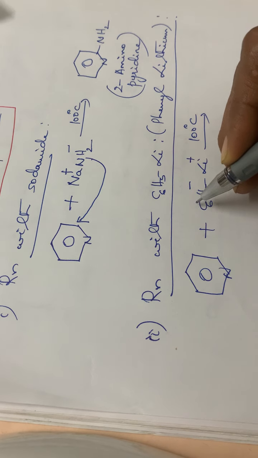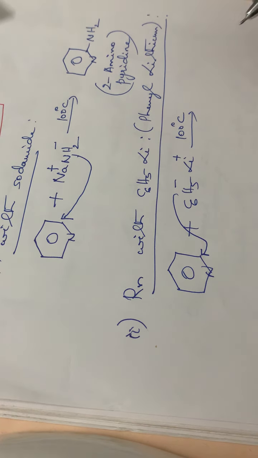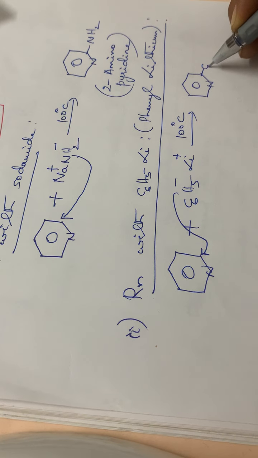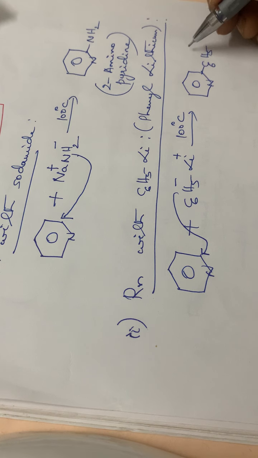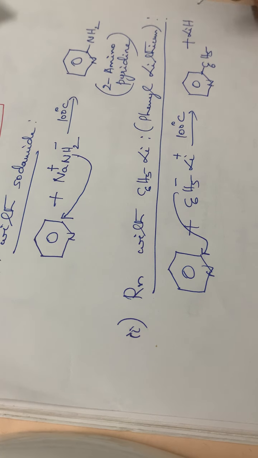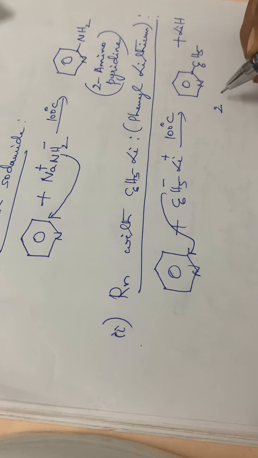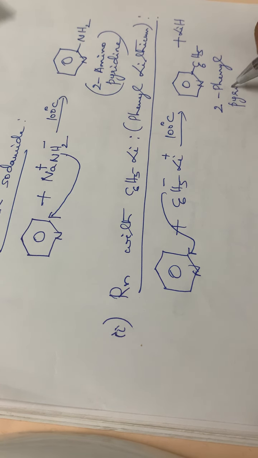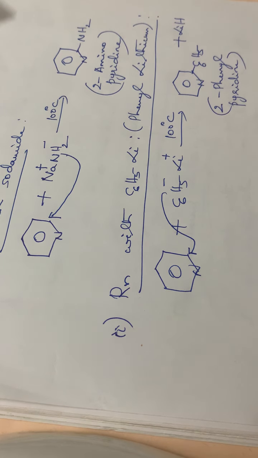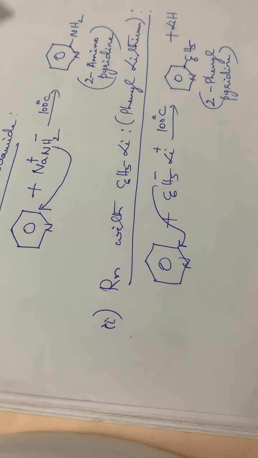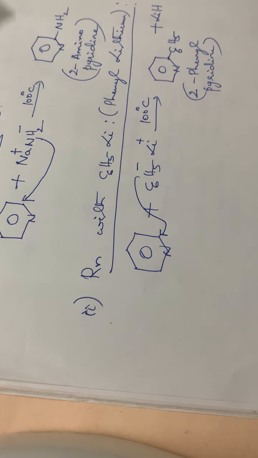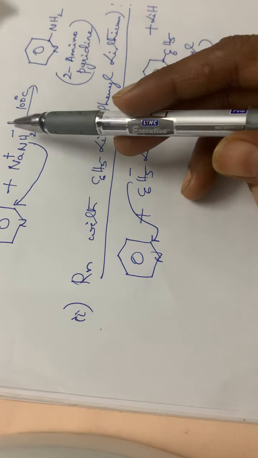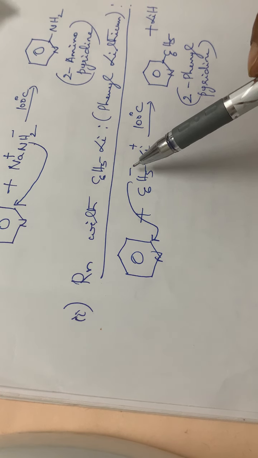So this nucleophile will be attacking at the second position. The formed product will be pyridine with C6H5 at the second position, plus LiH, lithium hydride. So the compound is 2-phenylpyridine. So these are the two nucleophilic substitution reactions: first one with sodamide and the second one with phenyl lithium.